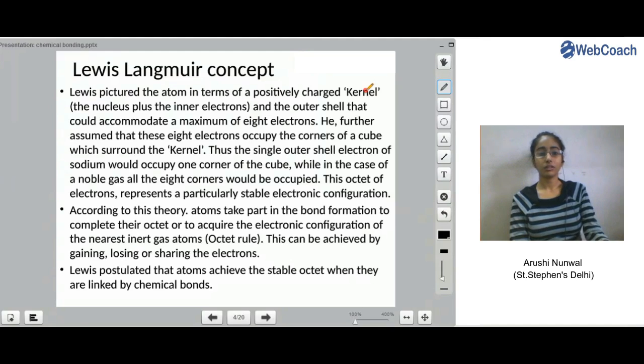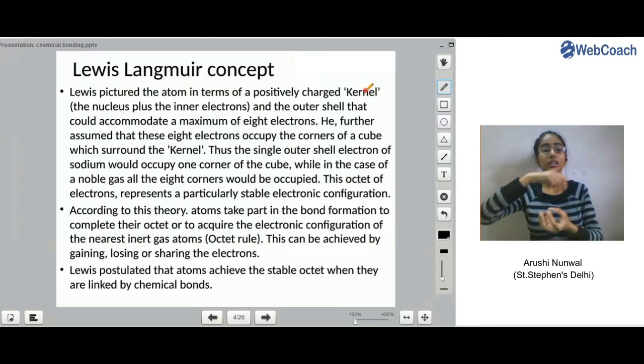In this way he defined the nucleus and all the electrons. See, if you have a sodium atom, then it has an outermost shell, then inner shells, and then a nucleus, right? The nucleus plus the inner electrons constituted a kernel.